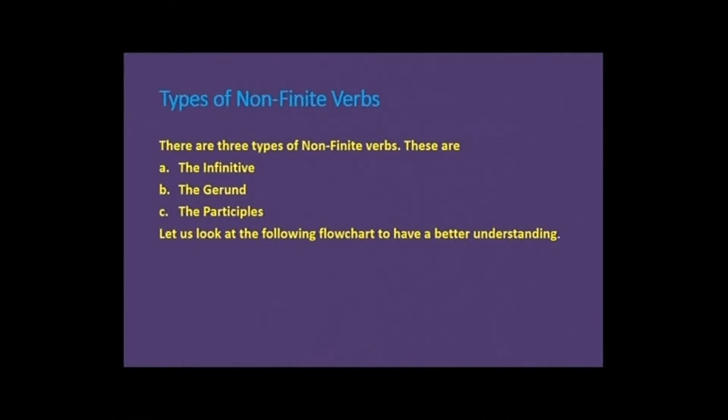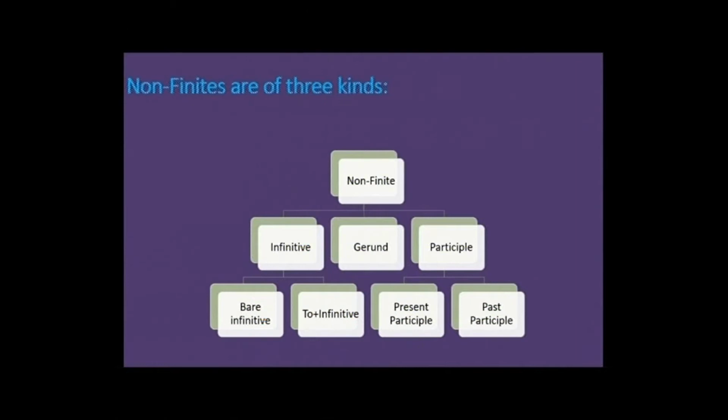Types of non-finite verbs. There are three types of non-finite verbs. These are the infinitive, the gerund, and the participles. Let us look at the following flowchart to have a better understanding. Non-finites are of three kinds: infinitive, gerund and participle. Further, infinitives are of two types, bare infinitive and to plus infinitive. Next is gerund, and after that participles are again of two types, present participle and past participle.